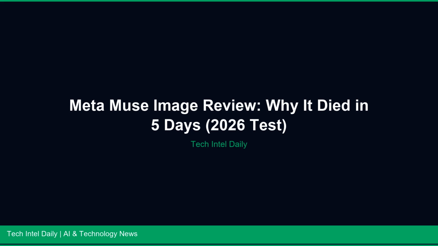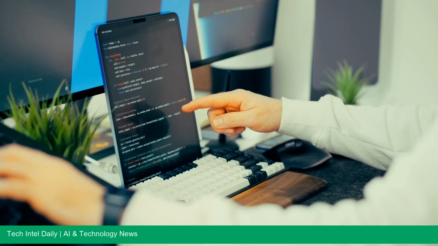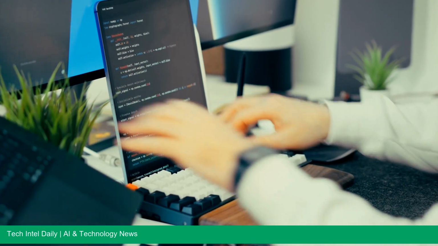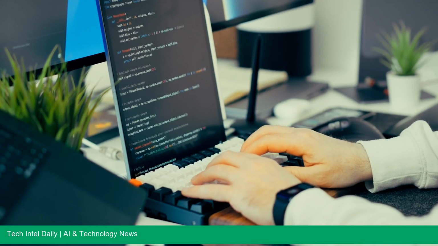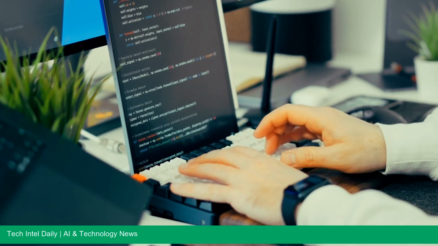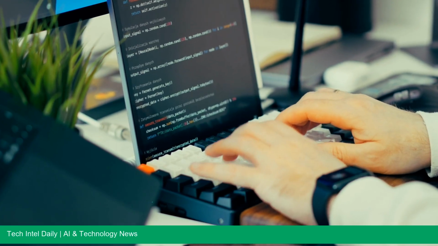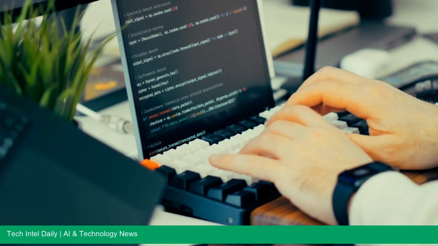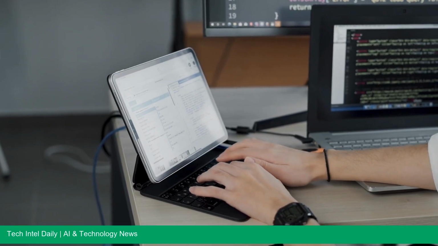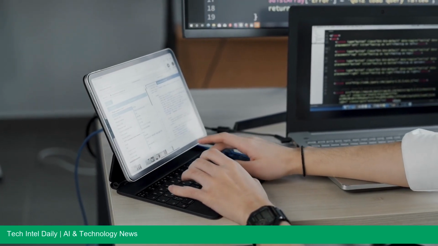Meta just launched an AI image generator, watched it faceplant, and killed it in under a week. I tested Muse Image before it vanished, and honestly, Meta made the right call. But the reason it failed is the exact thing you need to check before trusting any AI tool with your work. Stick around, because this affects what you're using right now.